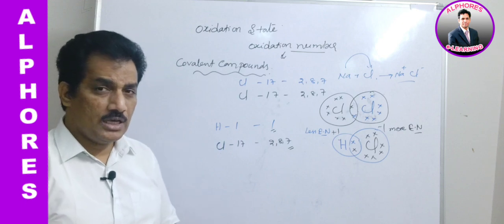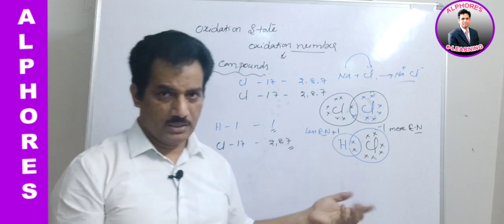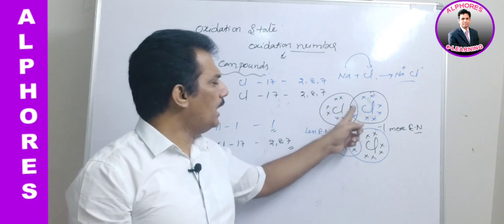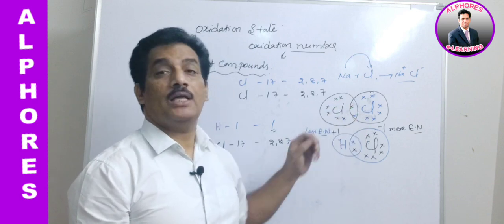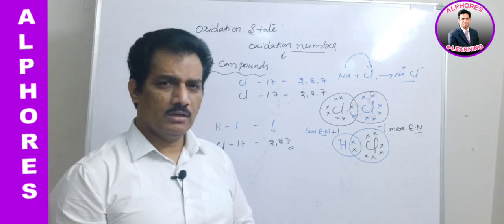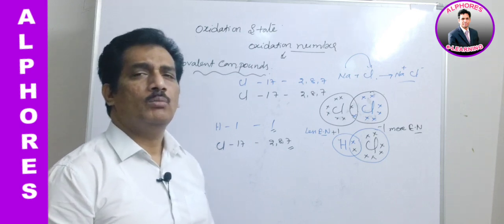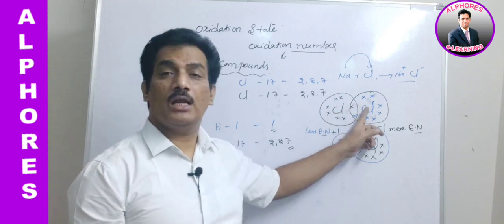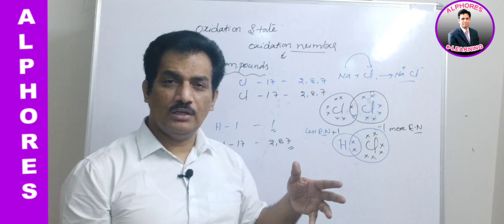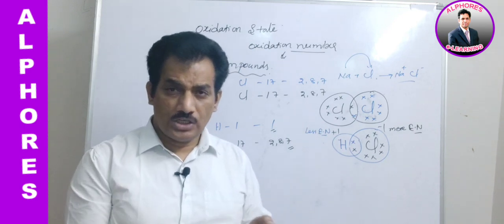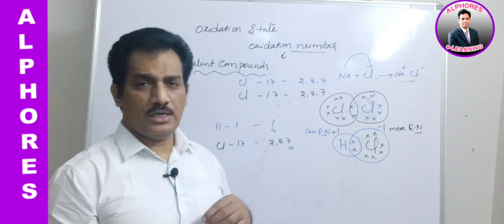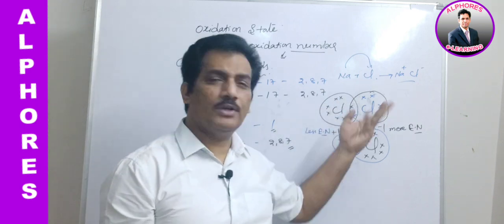If they have the same electronegativities, what happens? Let us imagine here. In this case, electrons are shared, but they are equally shared. Why equal sharing? Can you guess? Because both atoms have the same electronegativity. When both have the same electronegativity, automatically they are equally shared. No one is gaining, no one is losing. In such a case, how can we imagine the shifting of electron?